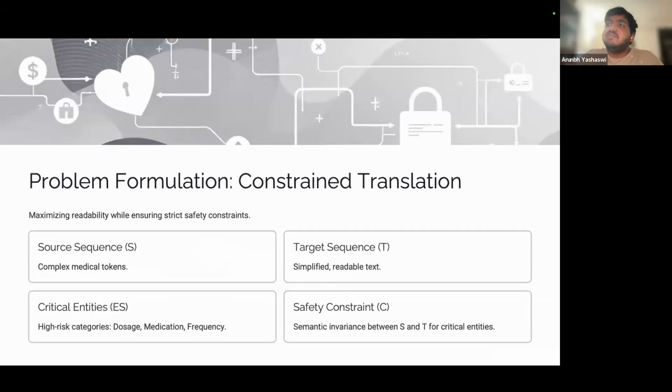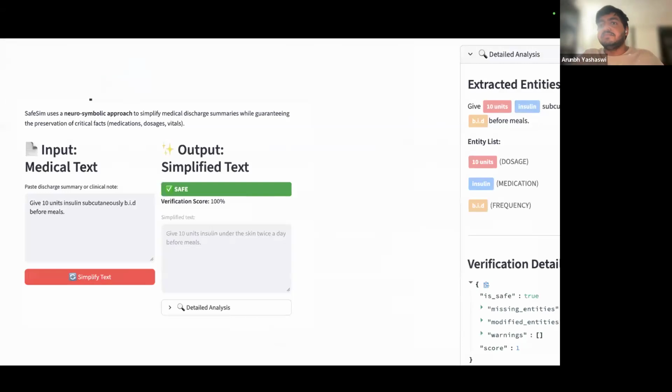Now, to evaluate SafeSim, we compared it against two state-of-the-art sequence baseline models. First was BART large, and secondly T5 small. We measured performance across three dimensions. First is safety, which is basically entity preservation and dosages. Secondly, simplification and quality based check using the SARI metric and the Flesch-Kincaid grade level metric. And thirdly, text overlap using BLEU or ROUGE to analyze structural changes.